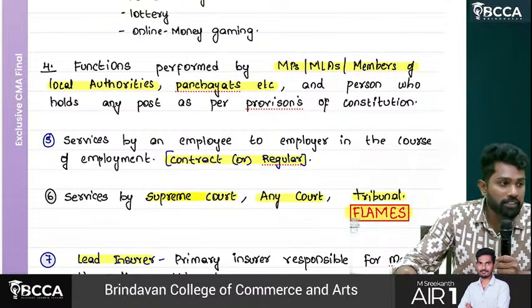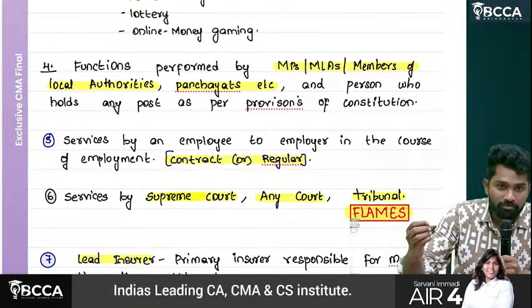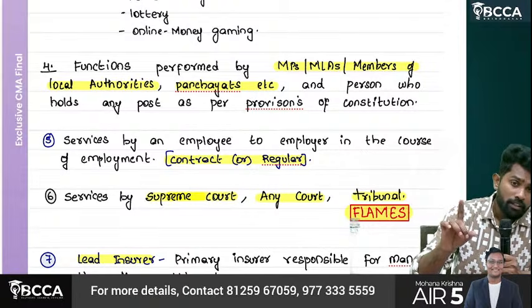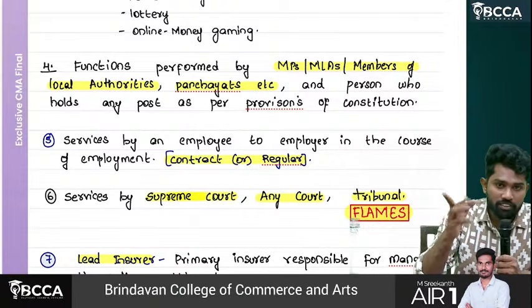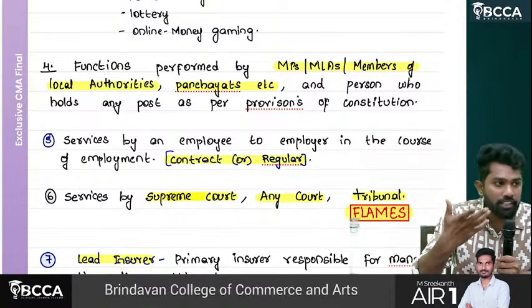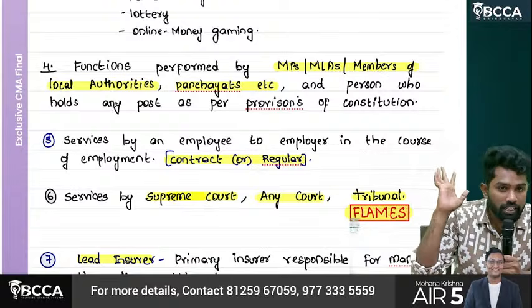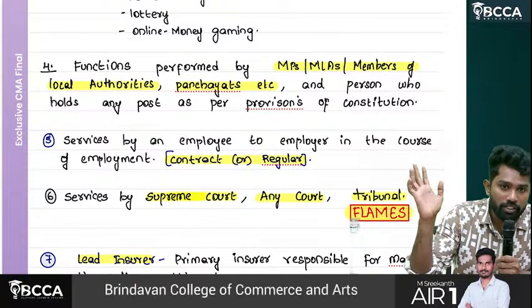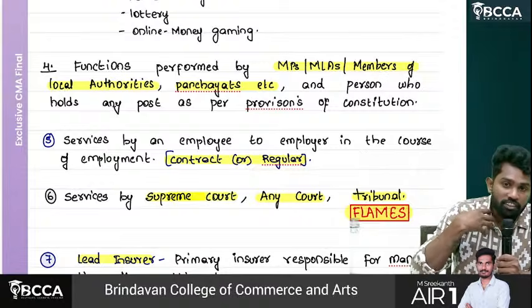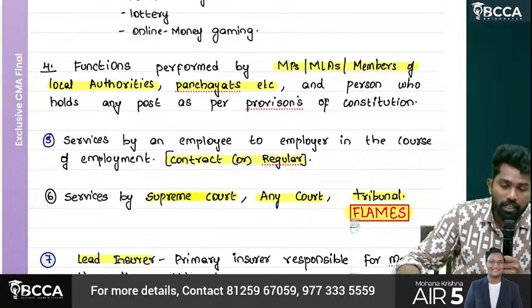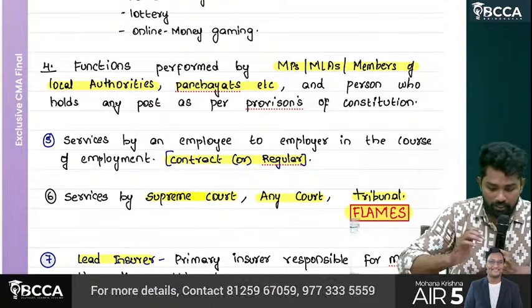So MPs, MLAs also will get some salary. Even though it's paid as salary, logically, as per income tax definition, it is not salary, but they'll get some compensation for the work they are doing. Can that be treated as supply? No, it is also not a supply. MPs, MLAs, for discharging their functions, they'll get some amount monthly as salary, but that need not be treated as a supply.